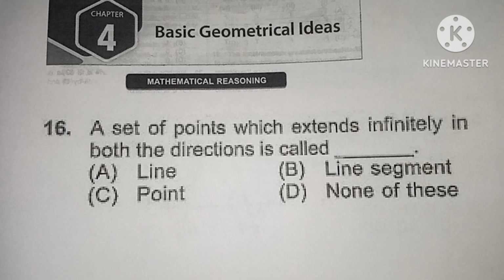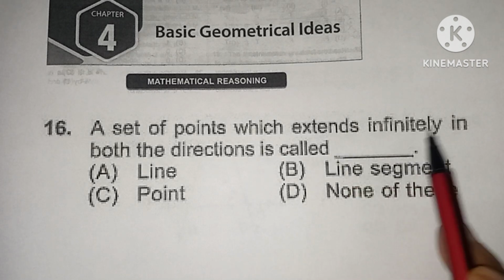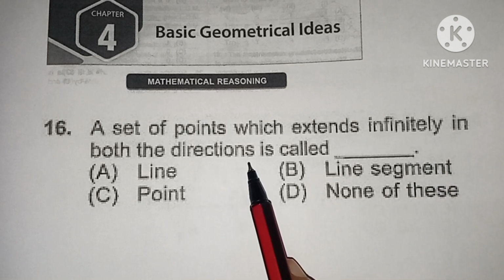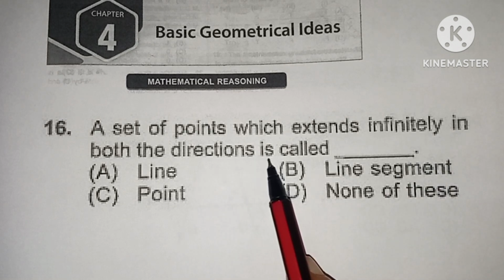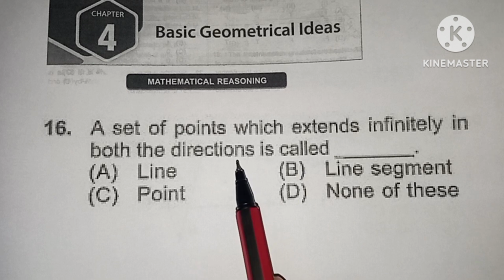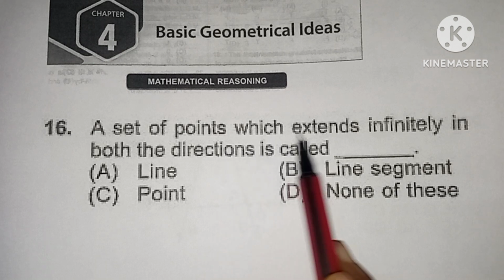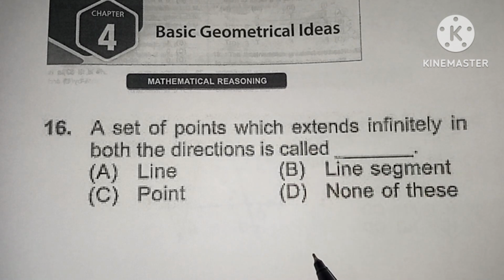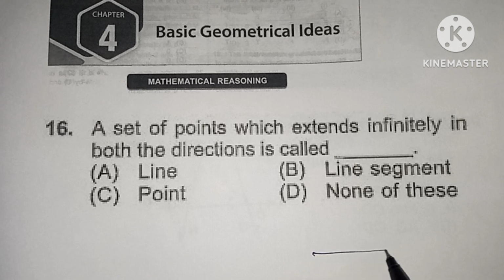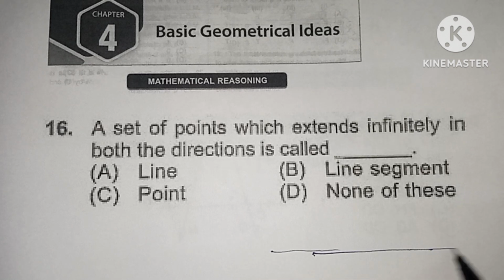16th question. A set of points which extends infinitely in both the directions is called dash. This is a line. We can extend this side and we can extend this side.